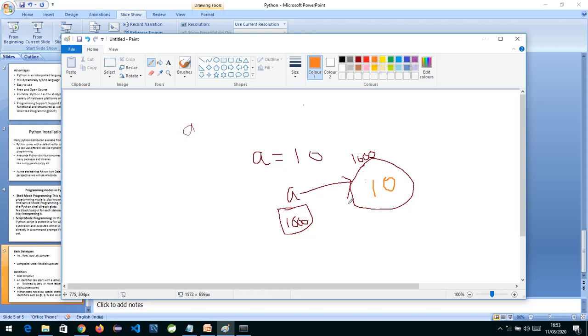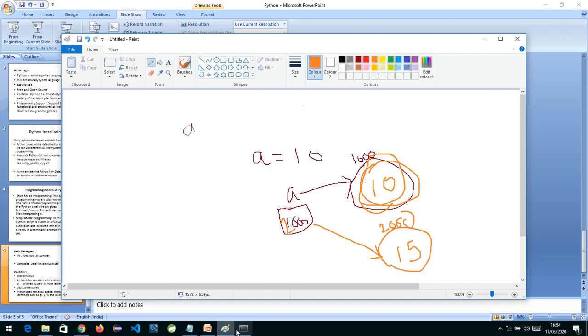When you say A is equal to A plus 5, what happens is that this object is immutable. In Python, int, float, string, bool and complex, all these are immutable types. Immutable means once the object is created, the contents can't change. So if there is a need to change, it will create a new object. So 10 plus 5, an object of 15 will be created, and now A will be pointing here. Suppose the address of this object is 2000, so first A was holding the address 1000, now it will hold the address 2000.